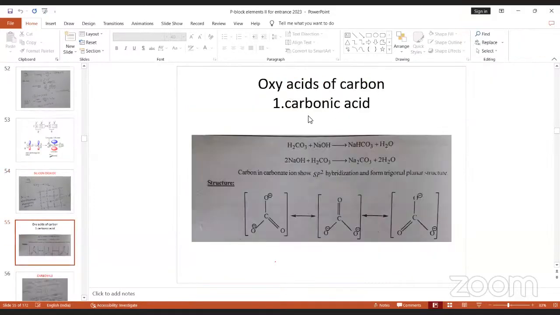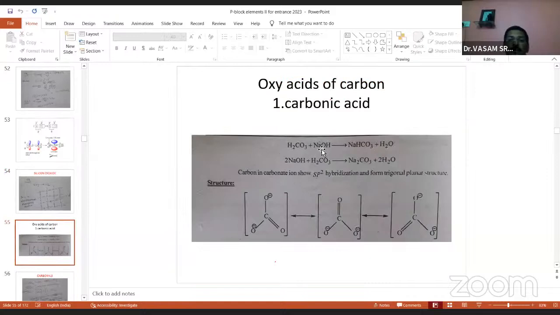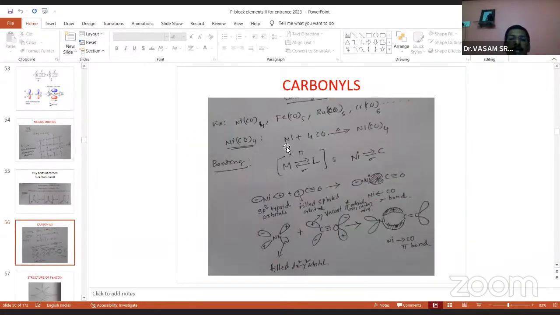And now the oxyacid of carbon is called H2CO3. When CO2 is dissolved in water, it creates H2CO3. This is the H2CO3 structure, called carbonic acid. And the next one, a special property: carbonyls. Examples are nickel tetracarbonyl, iron pentacarbonyl, ruthenium pentacarbonyl, chromium hexacarbonyl, like this.